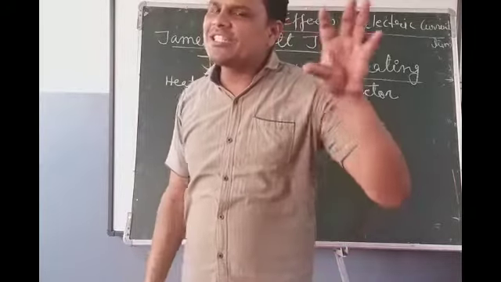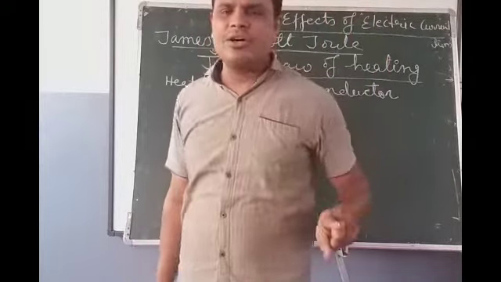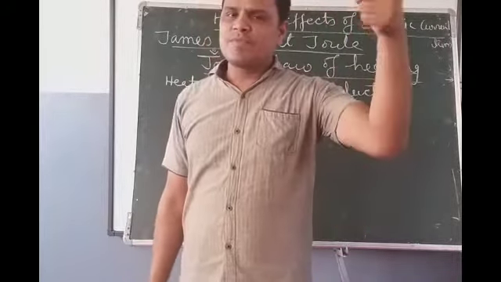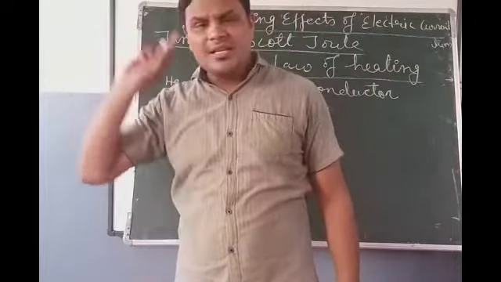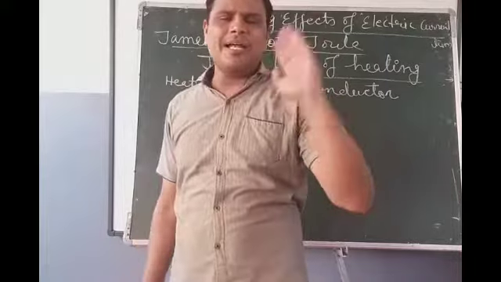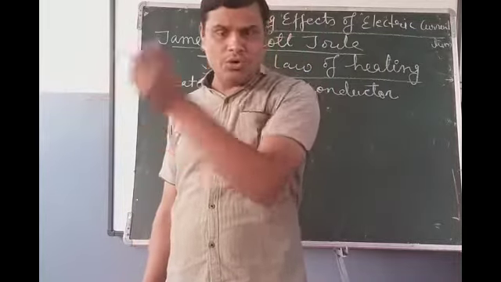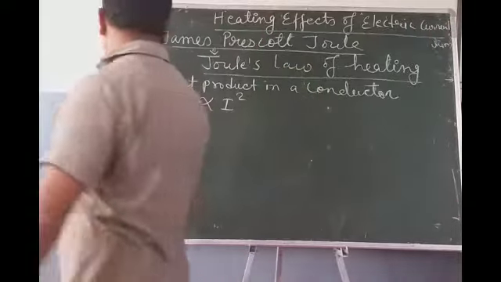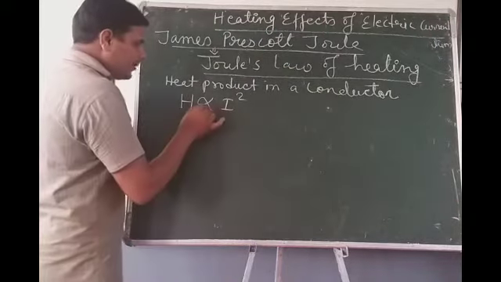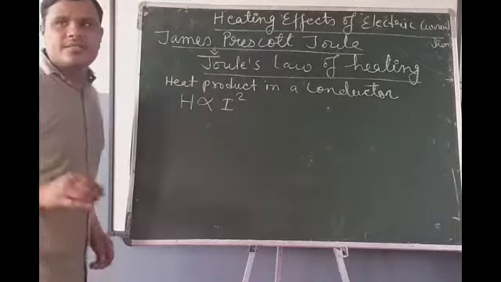But when you touch the CFL or LED, you do not feel hot. Why? Because the power consumption in LED is less as compared to the ordinary bulb. So heat produced in the ordinary bulb is more, and in CFL it is less.